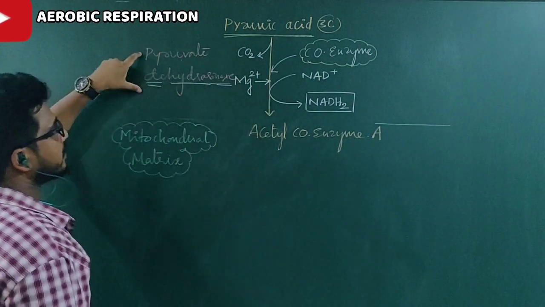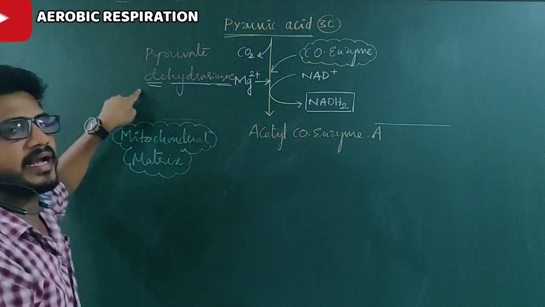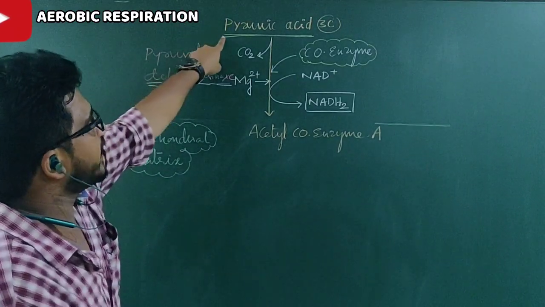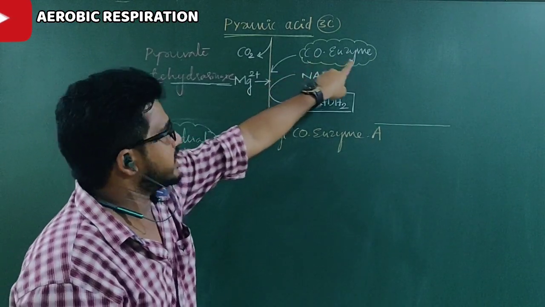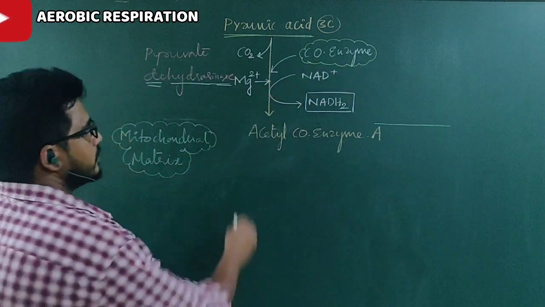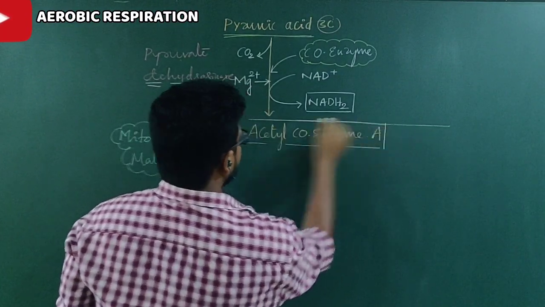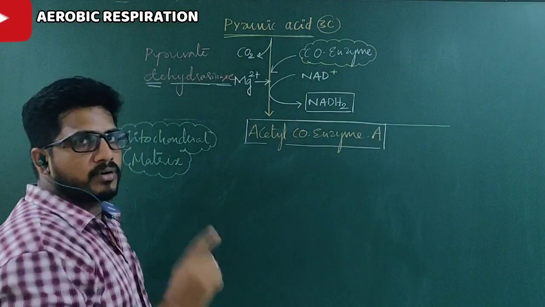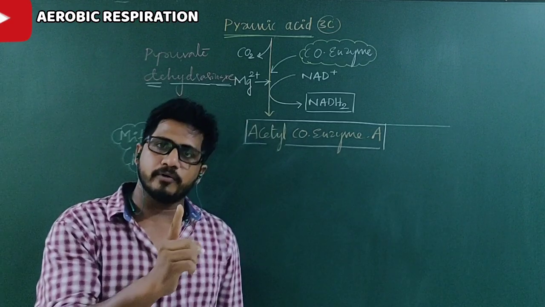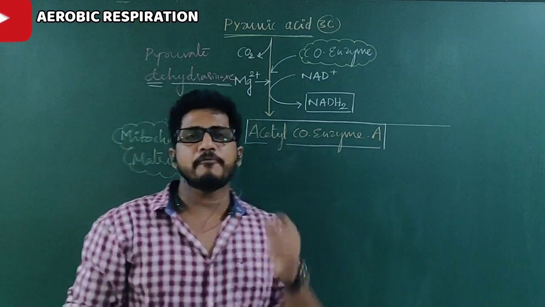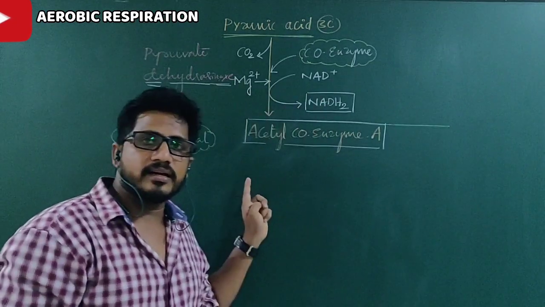So here what is happening? In the mitochondrial matrix, due to the presence of pyruvate dehydrogenase enzyme, pyruvic acid in the presence of coenzyme and NAD, acetyl coenzyme A will be formed. I am talking about one pyruvic acid only. You should always keep in mind the number of pyruvic acids formed by one glycolysis: 2. What I said is 1.